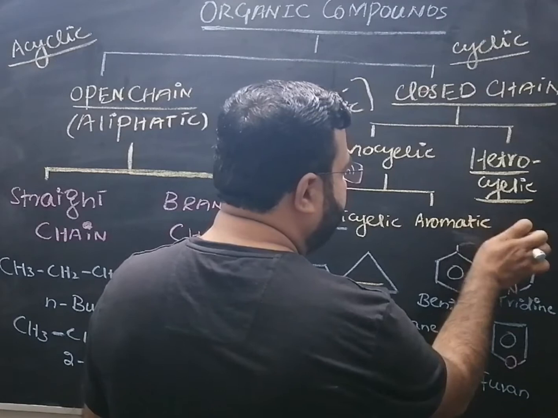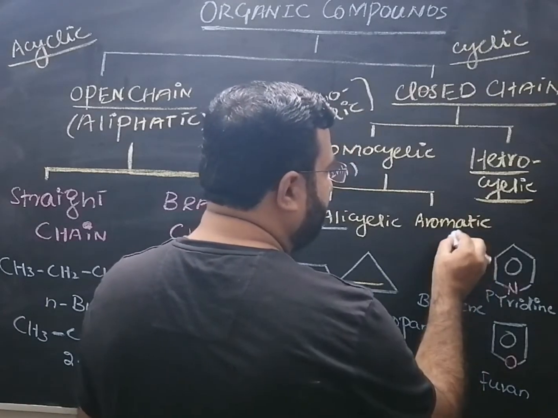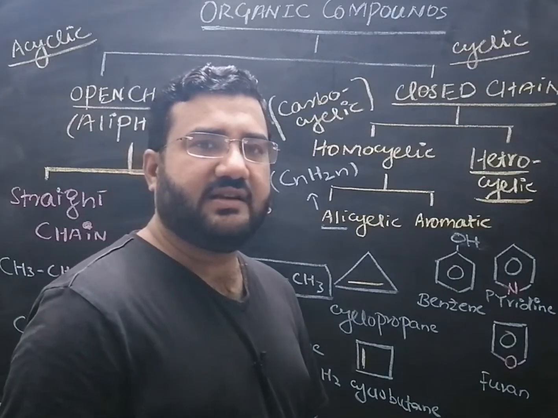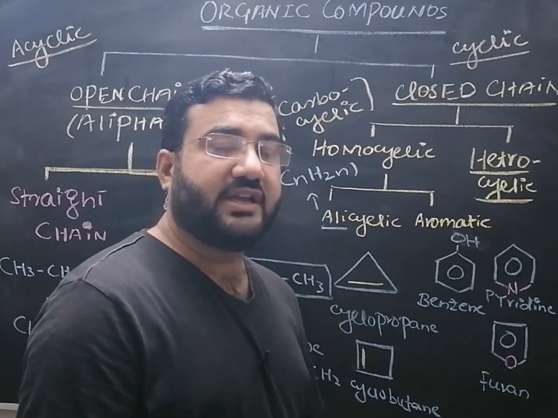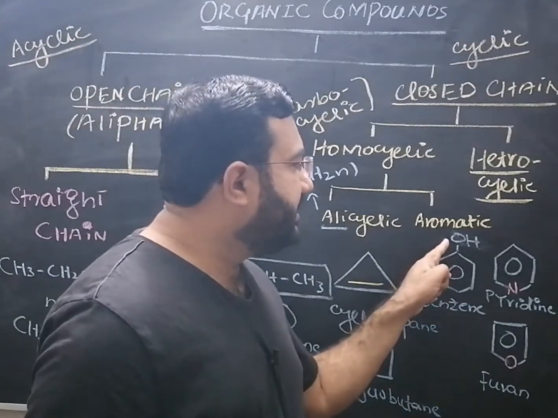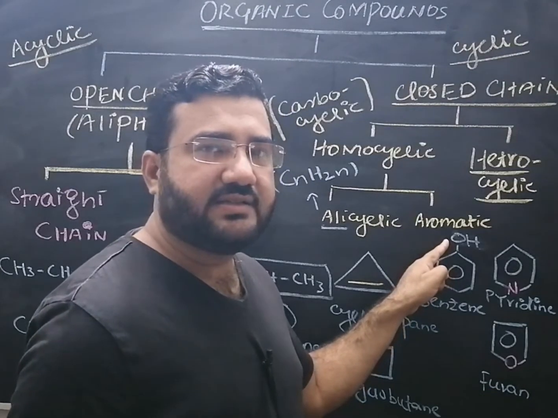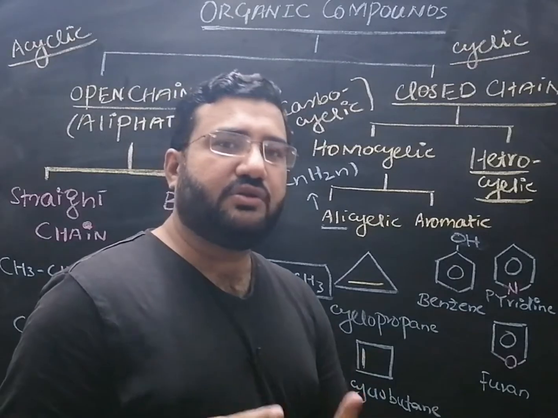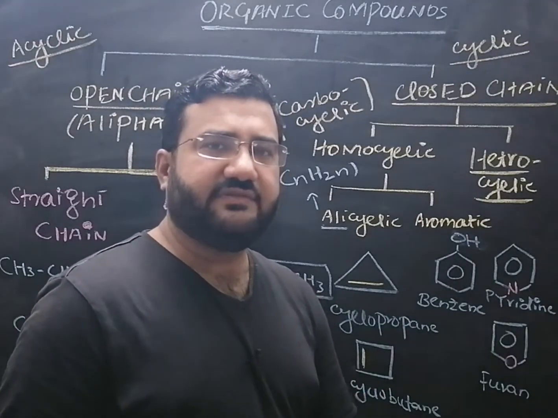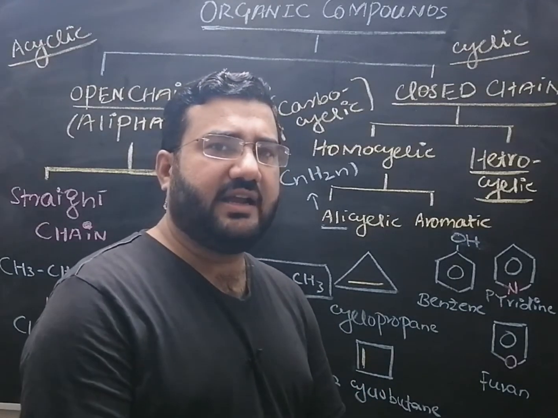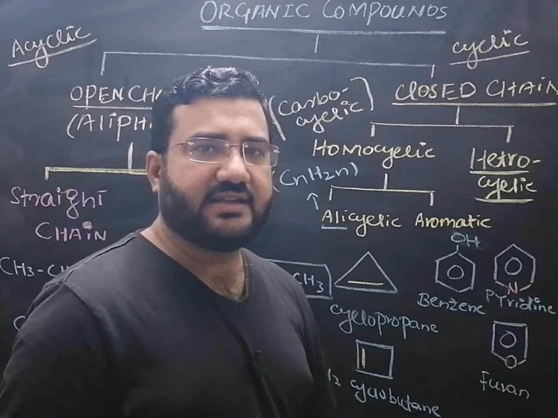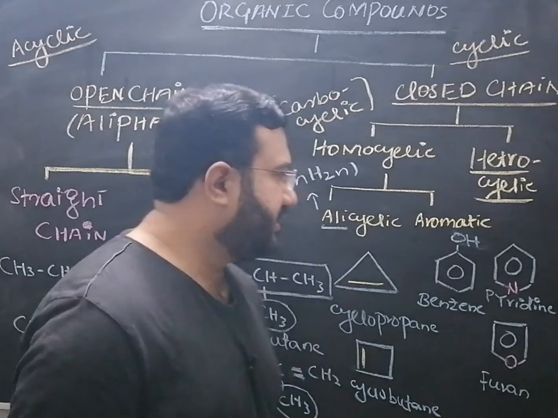And if instead of methyl group you attach OH group here, then that will be the phenol. It will also be considered as an aromatic homocyclic compound, because the oxygen atom here, it is not present inside the ring, rather it is present outside the ring. So ring should contain only carbon atoms. If there is any atom of any other element outside the ring, that doesn't matter. That compound will be considered as the homocyclic or carbocyclic.